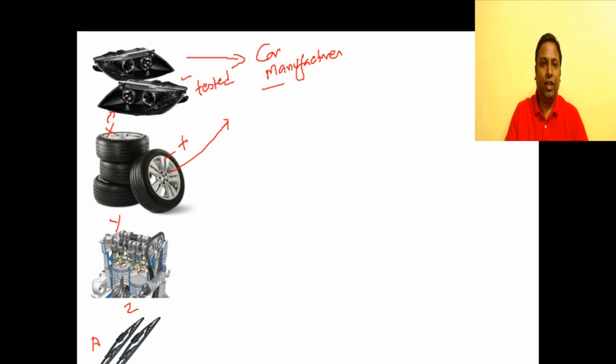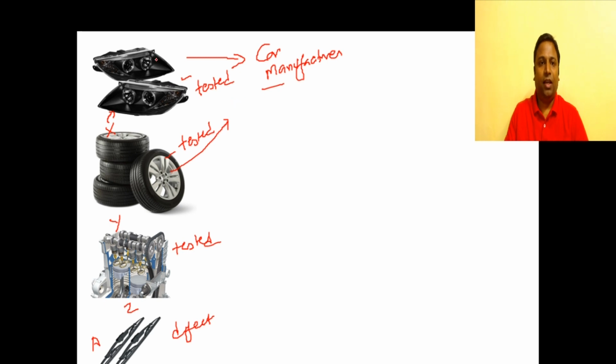Each and every product is tested before it is shipped to the manufacturer. Likewise, the engine will also be tested, and wipers will be checked for any defects. Every independent component gets tested and then it gets shipped to the manufacturer.